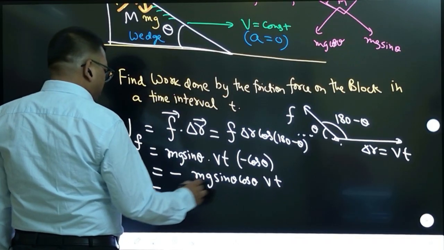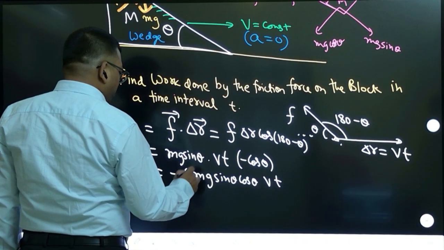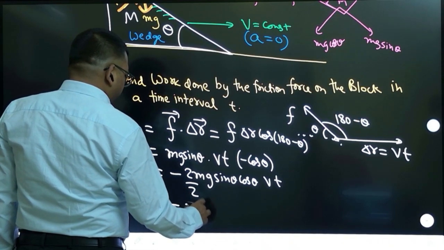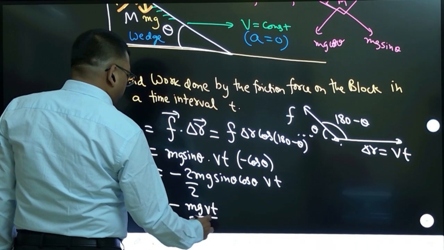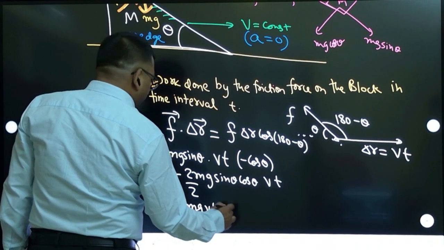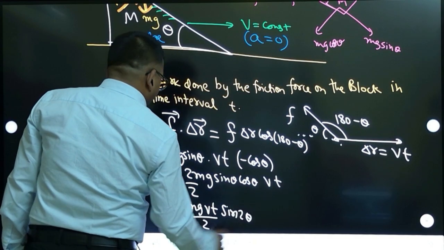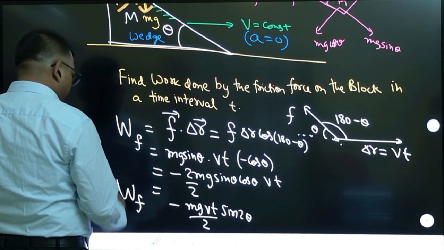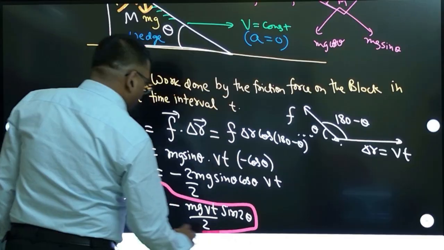Now this we can write as, let us multiply 2 and 2 here. So minus mg vt by 2, and 2 sin theta cos theta can be written as sin 2 theta. So this is the work done by friction. This is the answer for this. Clear? Are you clear about this question? Yes.